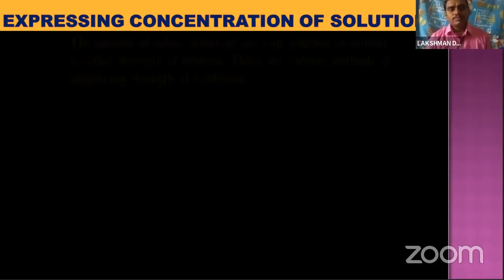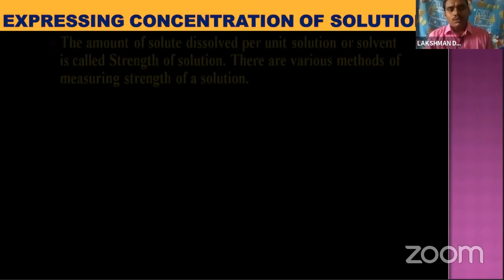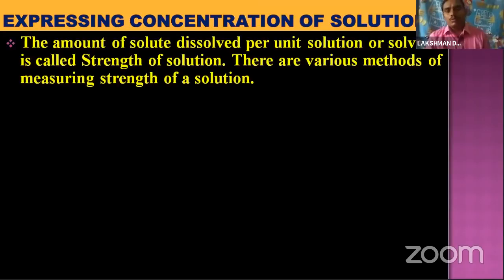Next, coming to expressing the concentration of a solution, which is also called the strength of the solution. The strength of the solution means the amount of solute dissolved per unit of solution. Solute is one component and solvent is the other component.